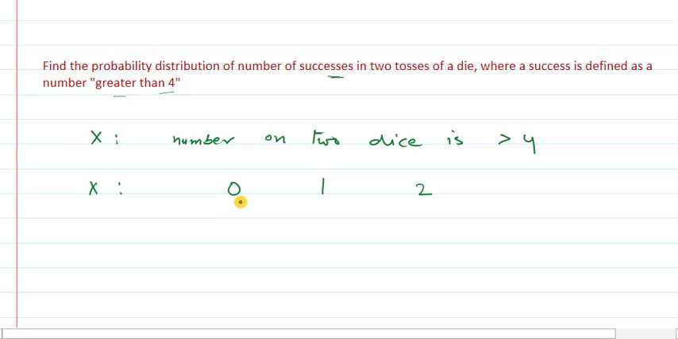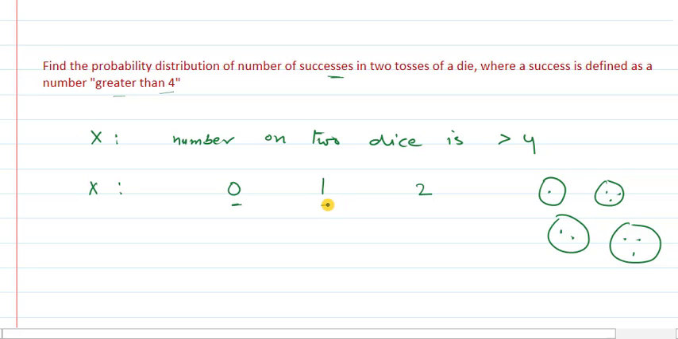X is equal to 0 means we do not have number greater than 4 on any of the dice. Means we are having numbers which are less than 4 on both the dice. For example, let me take on one of the dice we may have 1 and on another dice we may have 3. Similarly, you may take more. On one of the dice we may have 2 and on another dice we may have 3. So these cases may be there, means when success is 0 means no success.